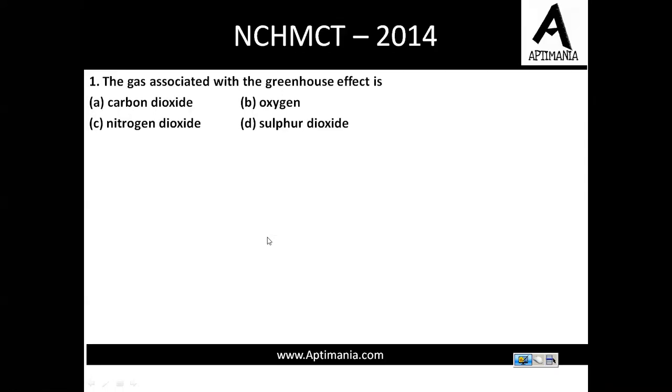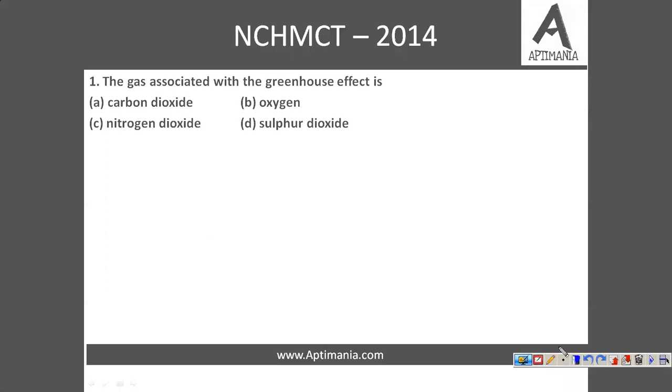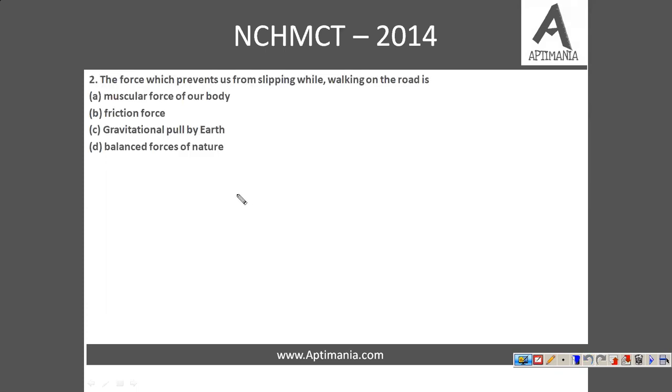Okay, so the first question is, the gas that is associated with greenhouse effect is. Now this is very easy, everyone must be knowing the answer to this question. The answer is option A, that is carbon dioxide gas, right? Now second question is, the force which prevents us from slipping while walking on the road is, again, a very easy question. It's the frictional force which prevents us from slipping, right? So the answer is option B, that is friction force.